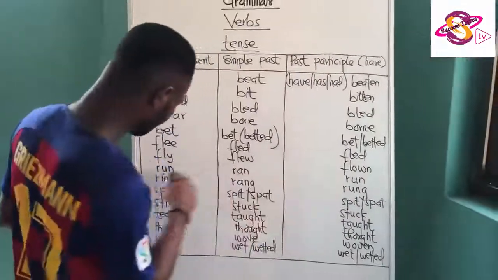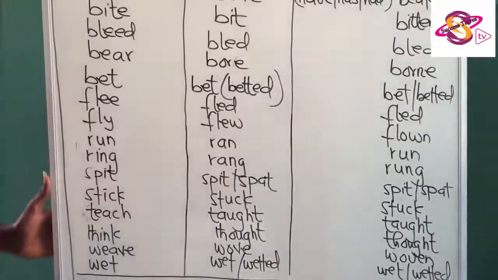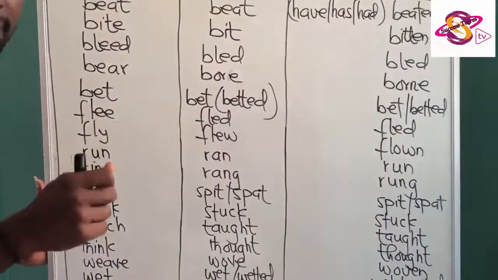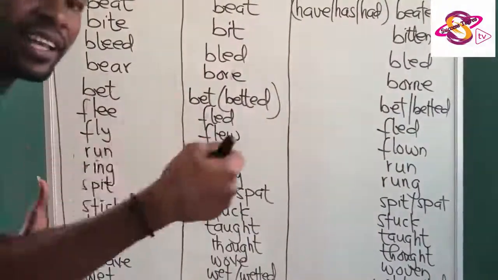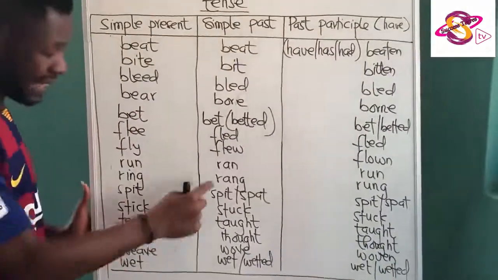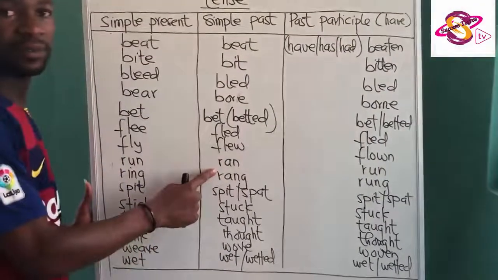Now we have run. Past tense ran. Past participle, I have run. When you come here, we have words like ring. I ring the bell. Yesterday, I rang it. Already, I have rung you. So begin will become began. Past participle, he has begun.